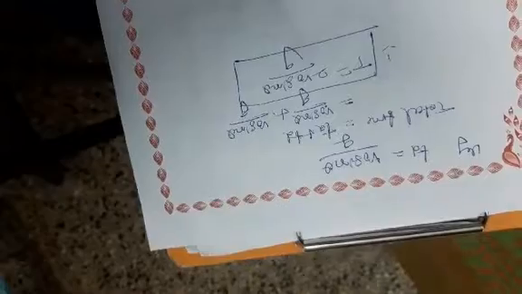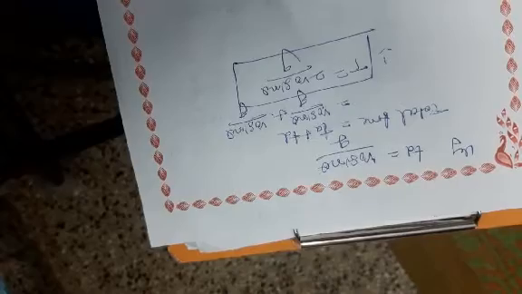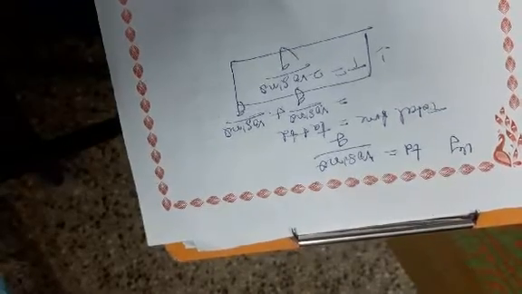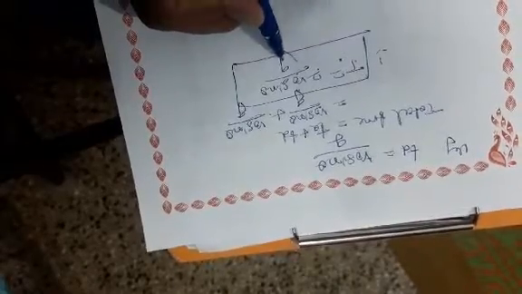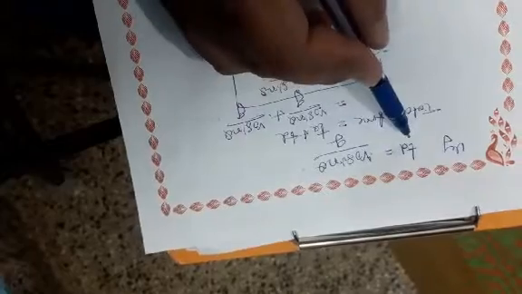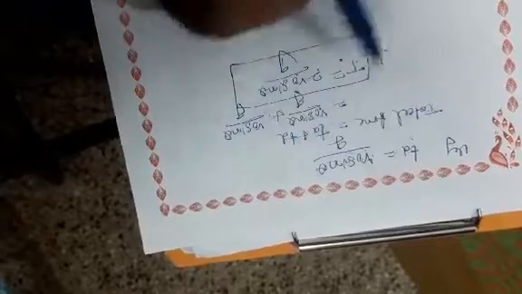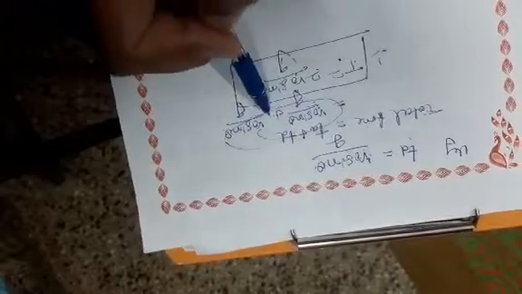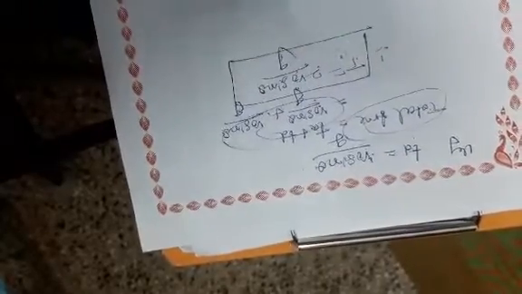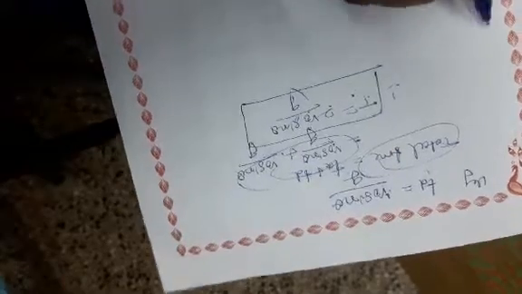The time of flight is the total time that the projectile remains in the air. This is the expression: capital T is equal to 2 v0 sin theta by g. The time of ascending is v0 sin theta by g, the time of descending is v0 sin theta by g, and the sum of the two is called total time. Okay, now this is the second parameter: time of ascending and time of descending are the second parameters of a projectile.